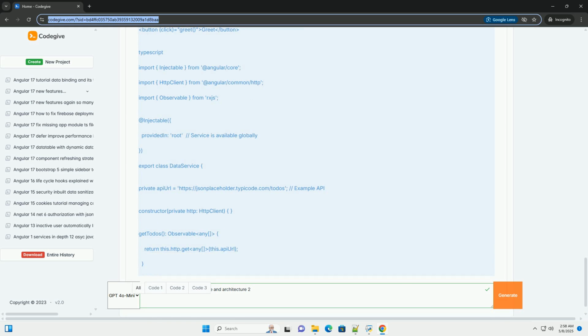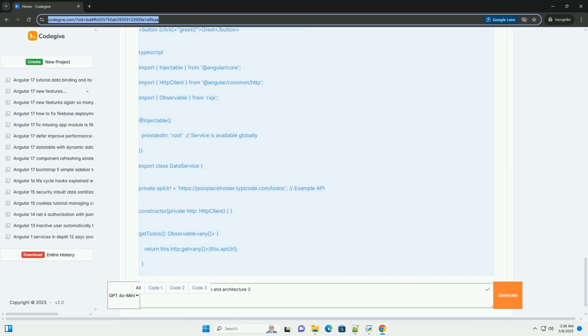angular.json is the Angular CLI configuration file. It controls build options, styles, scripts, and more. package.json lists the project's dependencies and scripts. tsconfig.json is the TypeScript compiler configuration file. README.md is a description of your project.